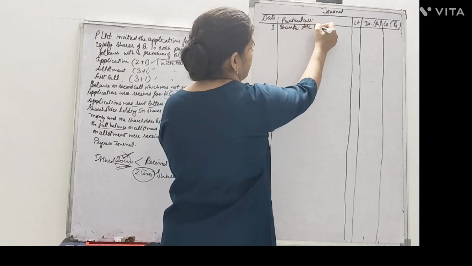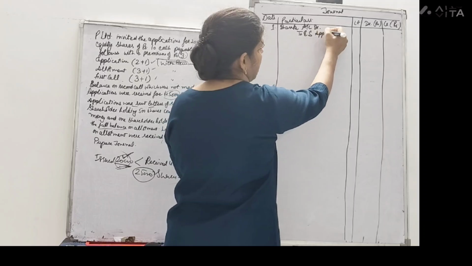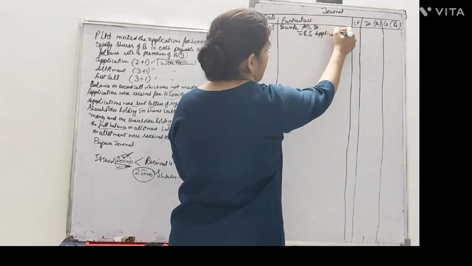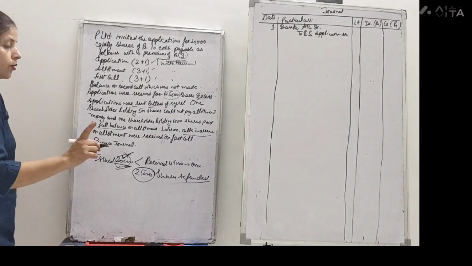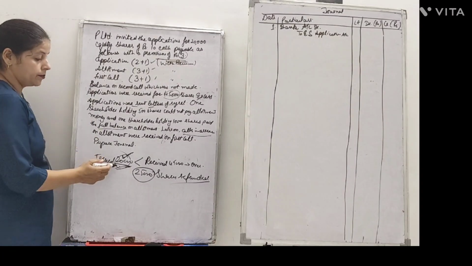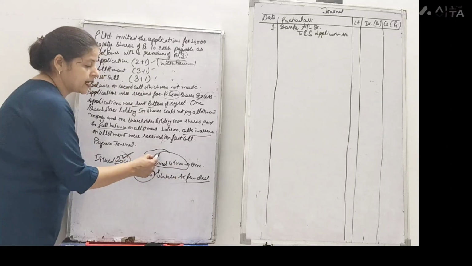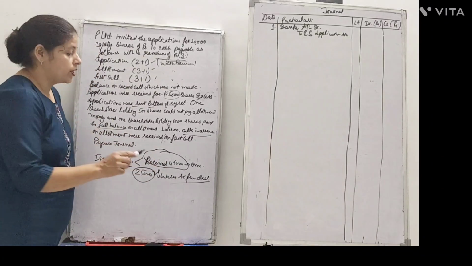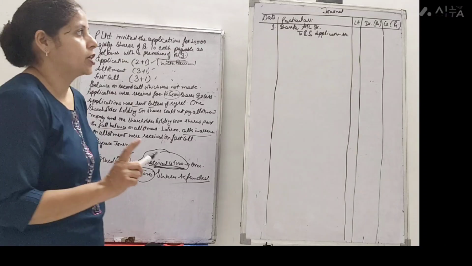So the first journal entry we have to pass is when we receive the money: bank account debit to equity share application account. What we are receiving is application money on how many shares? Now I have told you the question is to be attempted for 20,000, but with the first call, that is application, we receive for how many shares? 45,000 shares.